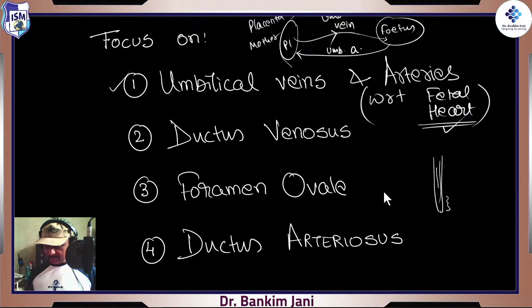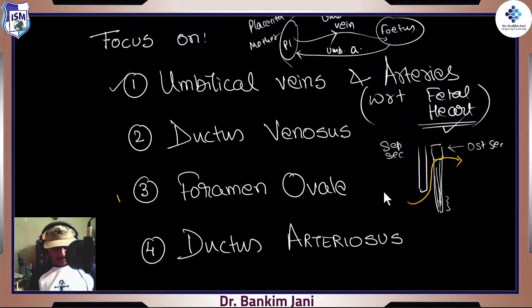Then this septum primum takes all the way, but then it develops some gap on the posterior side, and that is what is called the ostium secundum. And then there is development of one other septum, and that is what is called the septum secundum. And then there is some gap between both of them, and that gap is what is called the foramen ovale, right?